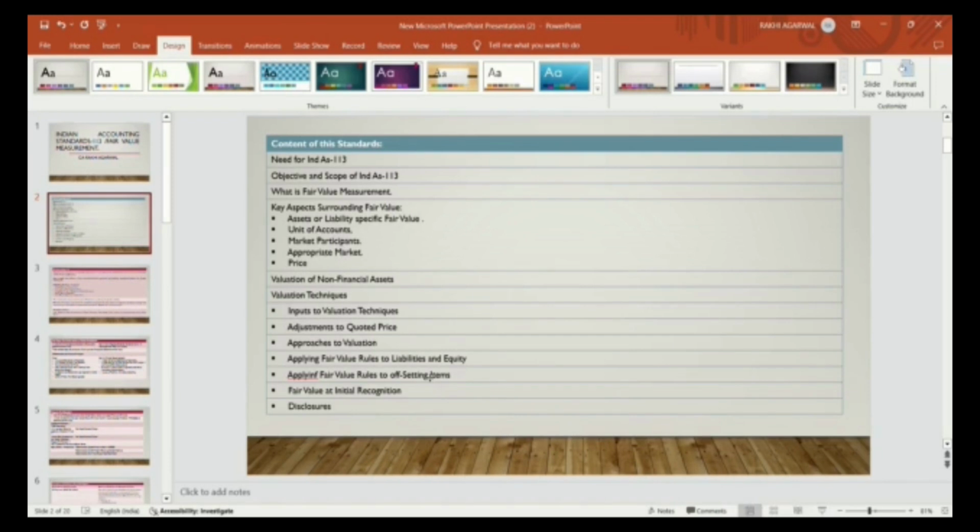What are the key aspects? That is assets or liabilities specific fair value, units of account, market participants, who are the market participants, what are the appropriate market for the fair value measurements, then price. There are 5 key aspects surrounding fair value: assets or liabilities specific fair value, then units of account, then market participants, then appropriate market, and then price.